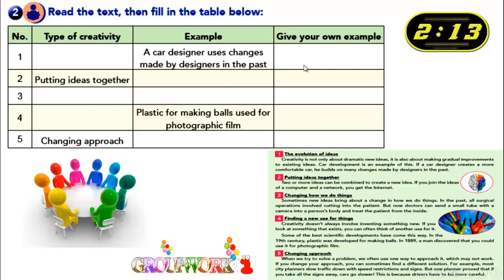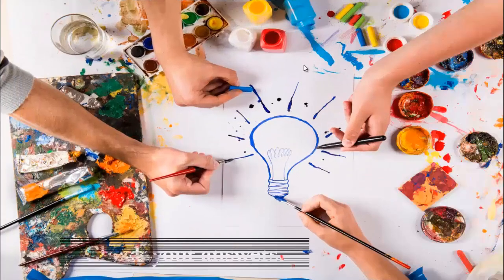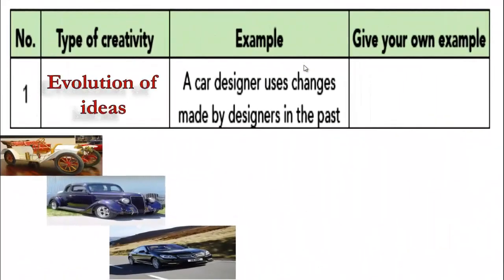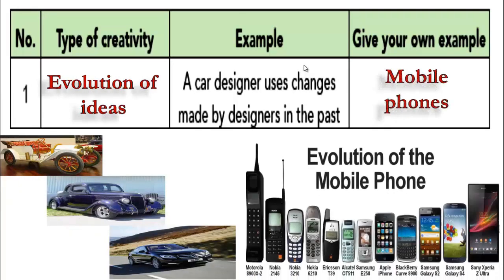And after that, I'd like you to write your own example. Let's go on and find the next answers. So this is a type of creativity, evolution of ideas, and we have said the example. What about your own example? What have you written? Okay, here we can speak about mobile phones, evolution of ideas, something which is new, evolution of the new phone.